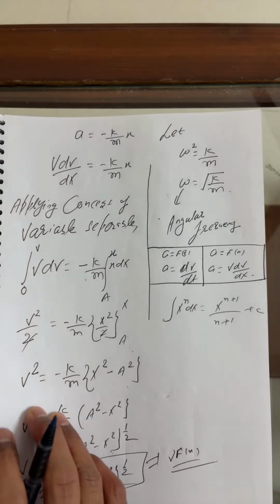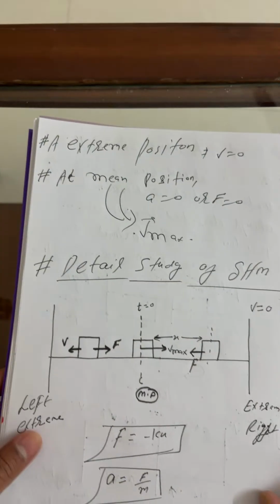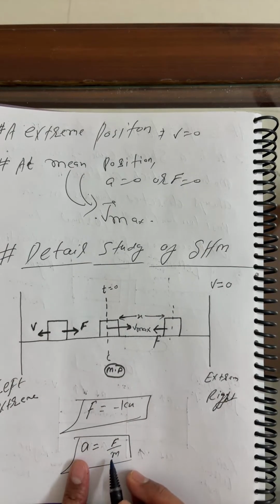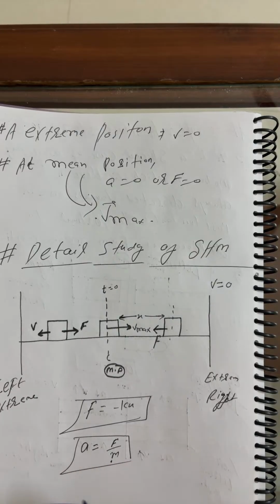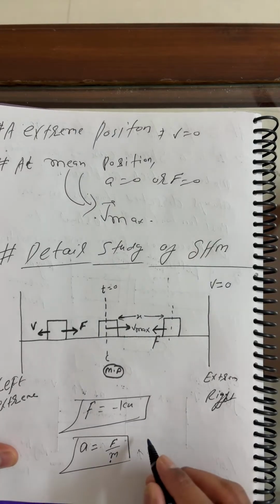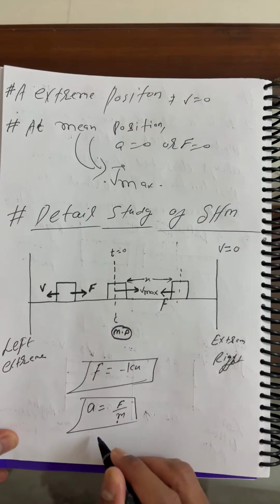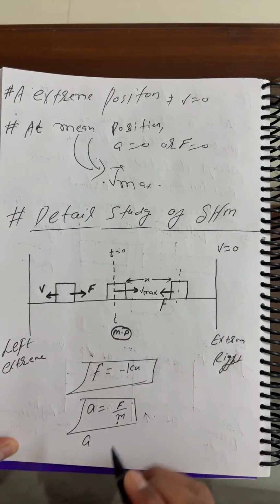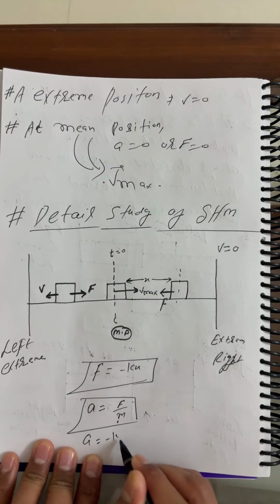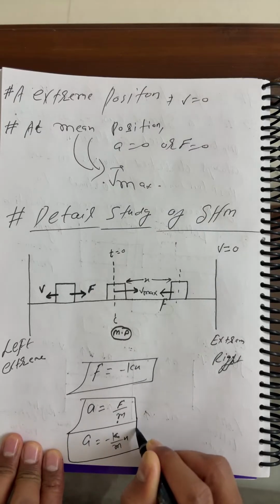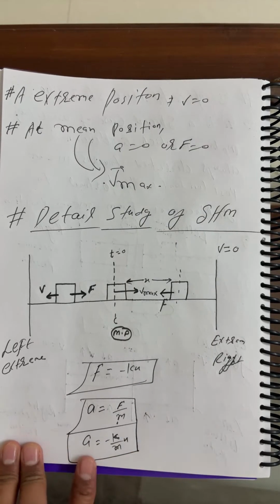One thing I forgot, so I wanted to cover it here. This is the force per unit mass, so you can say acceleration here. I can say acceleration, I wrote, is minus k upon m into x, right?